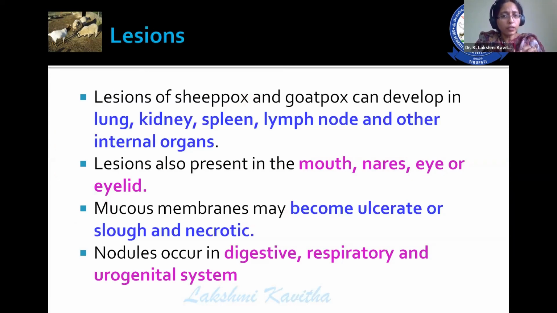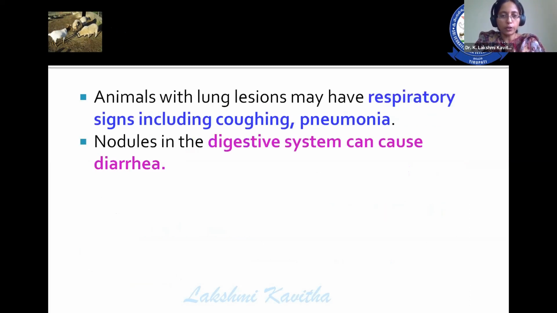The lesions of this disease develop on lung, kidney, spleen, lymph nodes, and other internal organs, along with lesions on mouth, nares, eye, and eyelids. Mucous membranes ulcerate, slough off, and become necrotic because of secondary bacterial complications. The nodules in the digestive, respiratory, and urogenital systems lead to complications like digestive disturbance; in the respiratory tract, it leads to pneumonia; and in the urogenital system, it causes abortions.